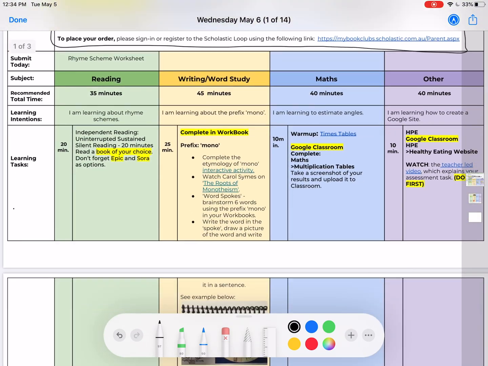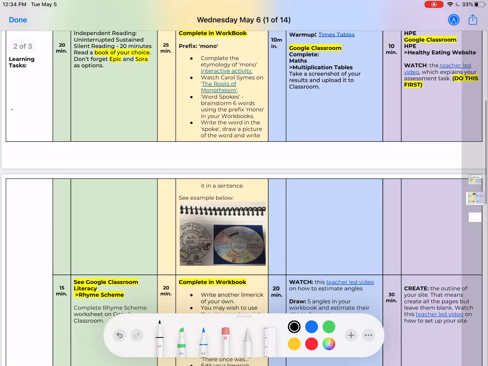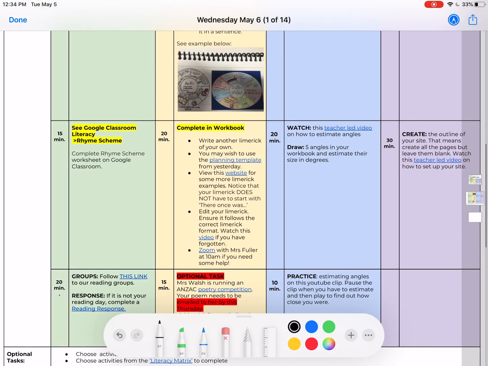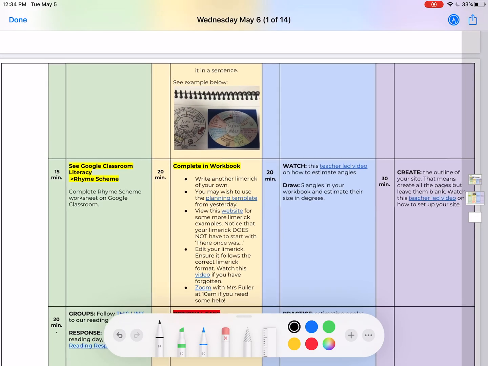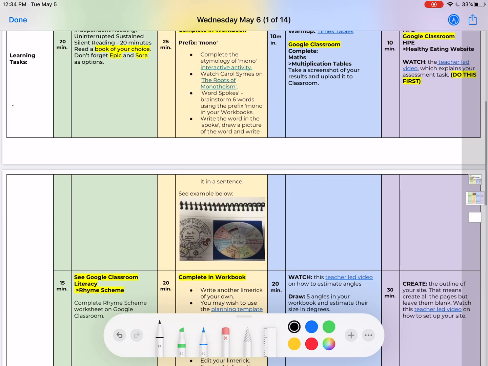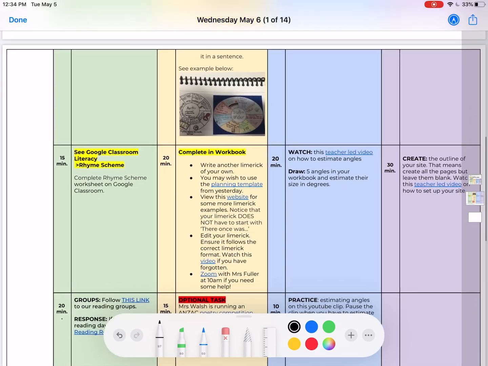Now for today, we still have reading, and your normal reading groups in the morning or your reading response. In writing, you're completing, again, some word study. And this is the example of how to complete the word study today. Most classes should have already done something like this. I know my class already did one of these in class.